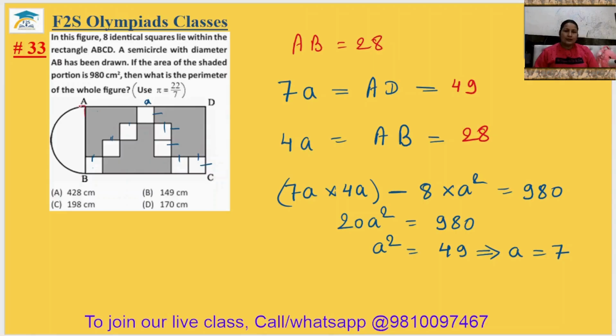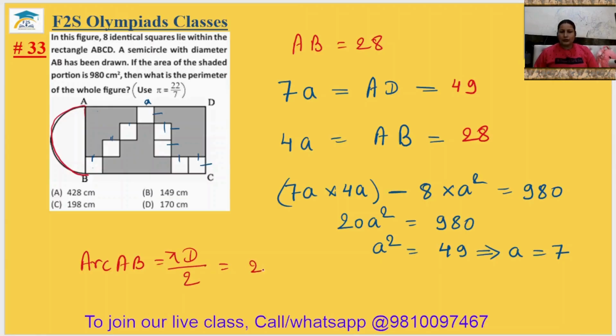So what is the length of this half circumference? The arc AB will be pi d upon 2.